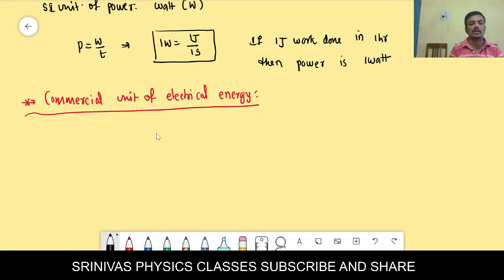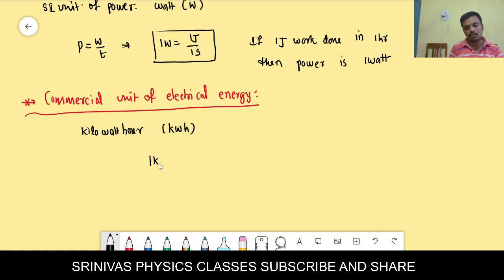Electrical energy general unit is joule. But here the commercial unit of electrical energy is kilowatt hour. Okay, what is the unit? Kilowatt hour, right? kWh. kWh is the unit.